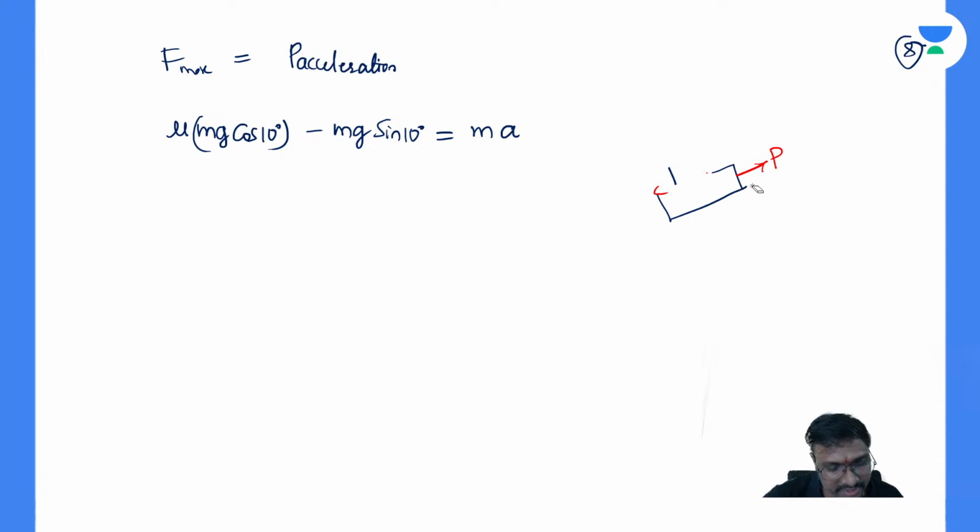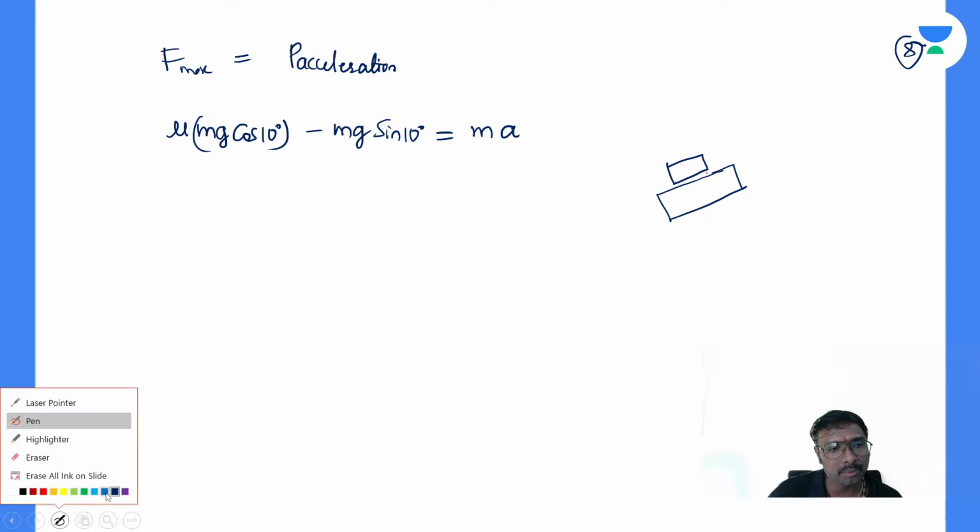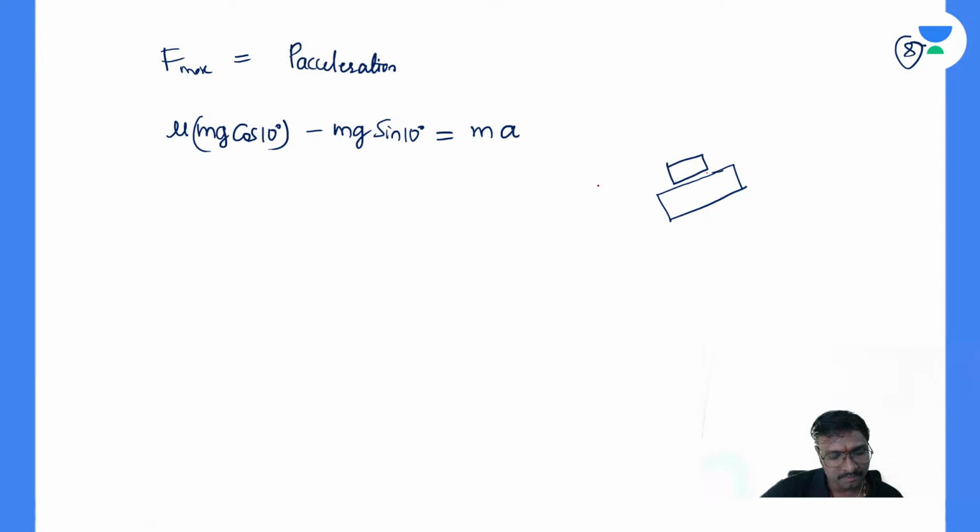That friction must be in the upward direction, if you just observe. This is the friction between the truck and the crate, because the crate would be sliding in the downward direction. So the friction also must be in the upward direction, right? What is the friction?